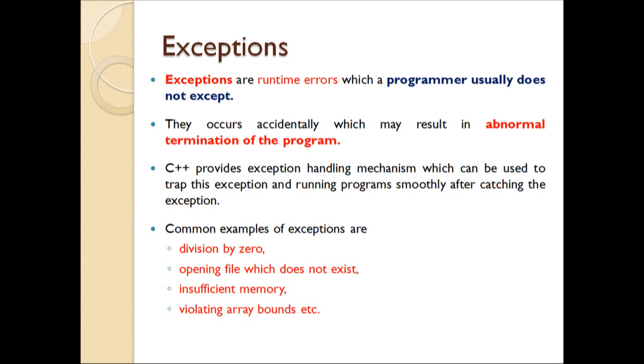But unfortunately, the programmer fails to achieve that. Programmers generally see a message such as abnormal termination of the program. Such a situation can be considered an exception as far as the program is concerned, and there are many examples a programmer can come across, such as division by zero.